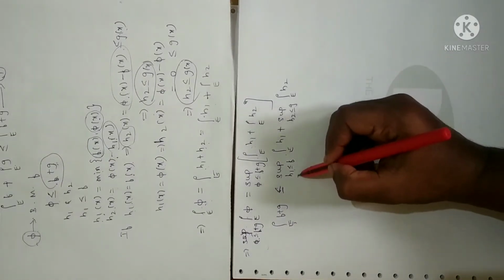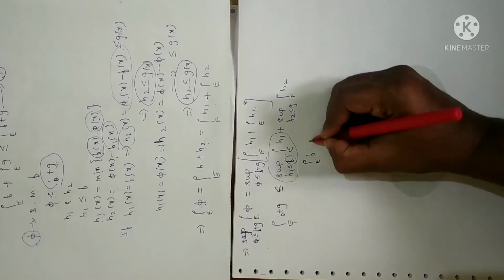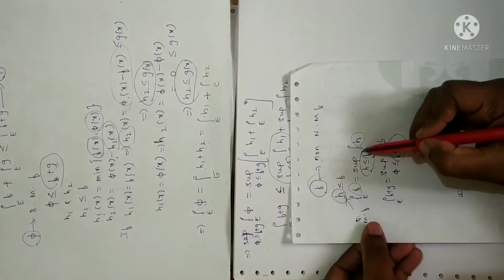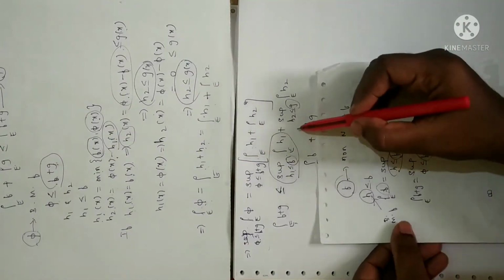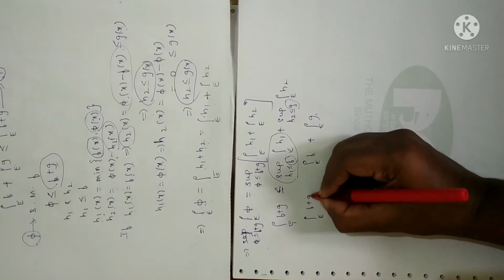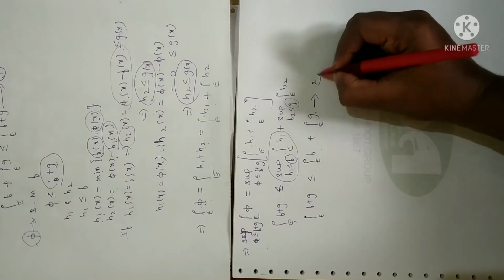Clear? Now again from the definition, what can I write? This is the integral over E of f, and similarly this is the integral over E of g. Just look at the definition, whatever term you have, you can write here. Similarly I have g here, so I have written the integral over E of f plus the integral over E of g, which is less than or equal to the integral over E of f plus g. Fine. Let me take this as equation 2.